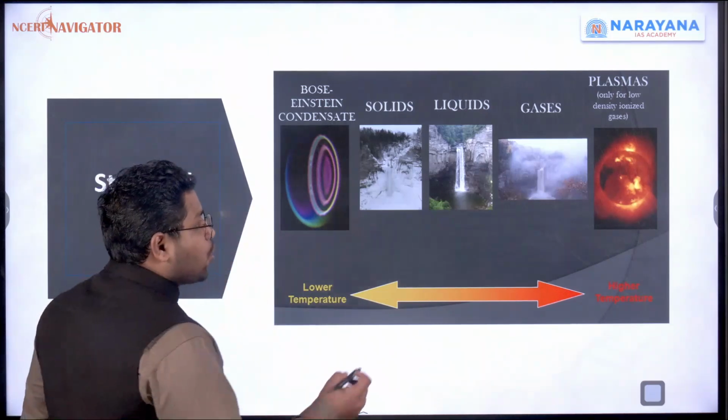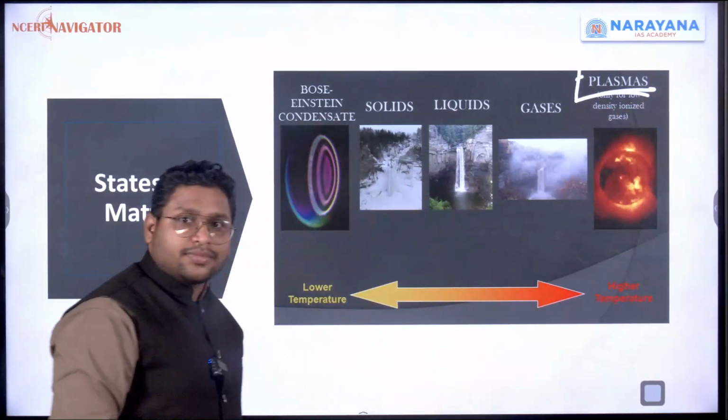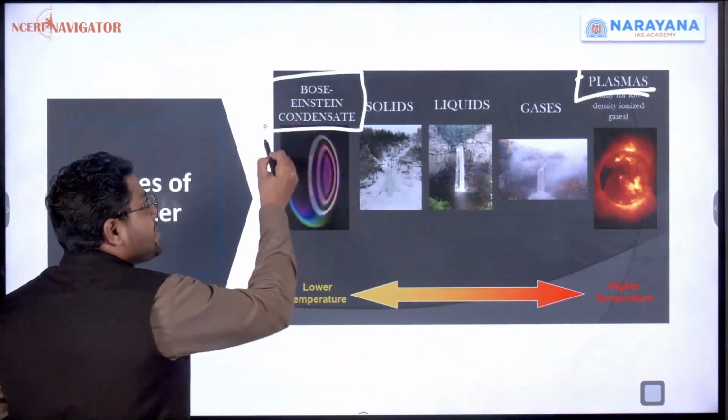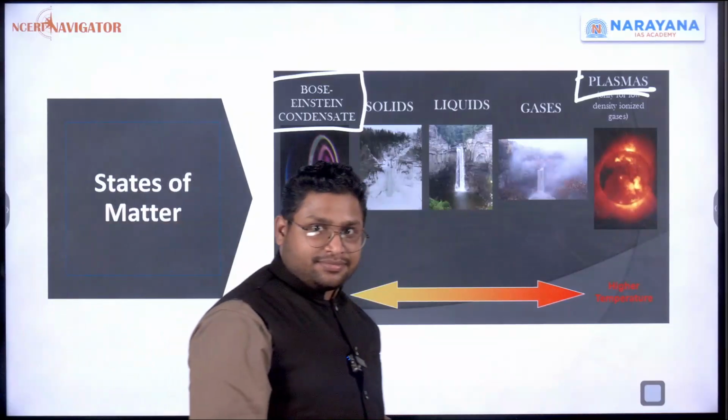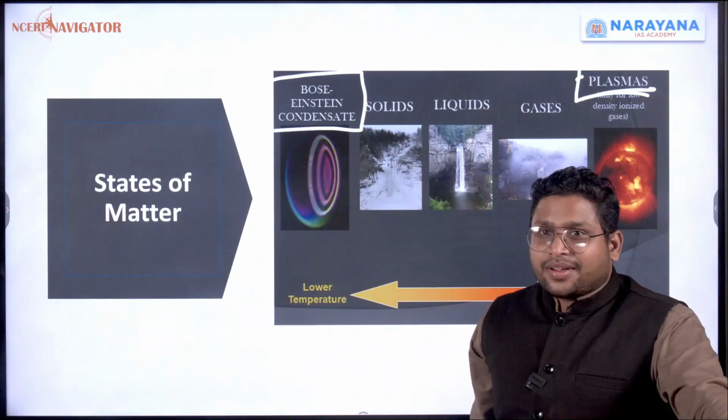One of them is called plasma state. And the other one is called Bose-Einstein condensate. Okay, we'll understand why this name Bose-Einstein condensate is there.